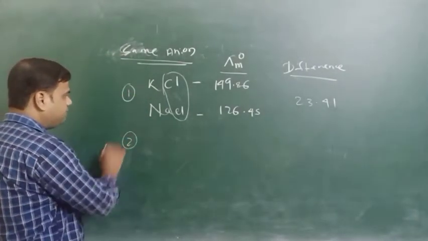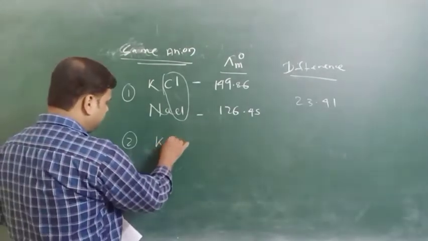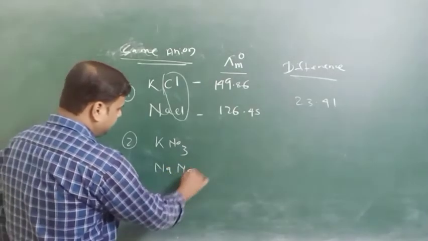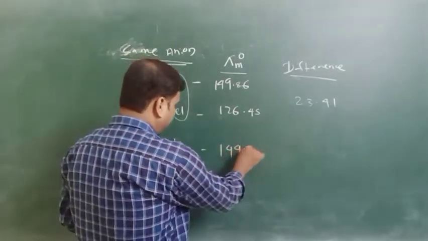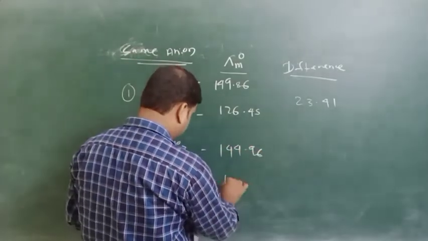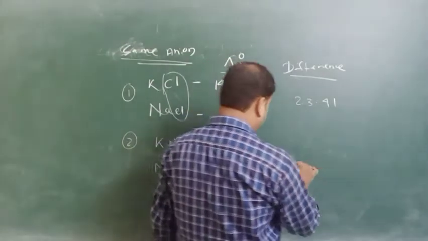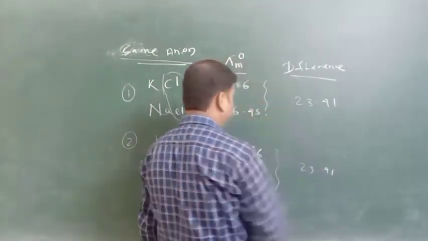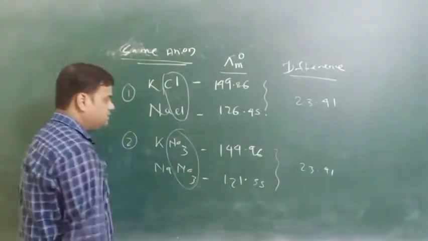We will take another pair with the same anion, KNO3 and NaNO3. The conductance is 144.96 and the other is 121.55. The difference we have calculated is 23.41. So here we can see that the anionic parts are the same.